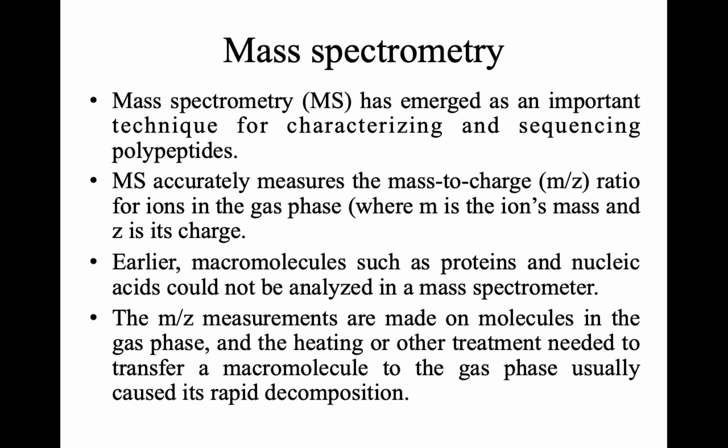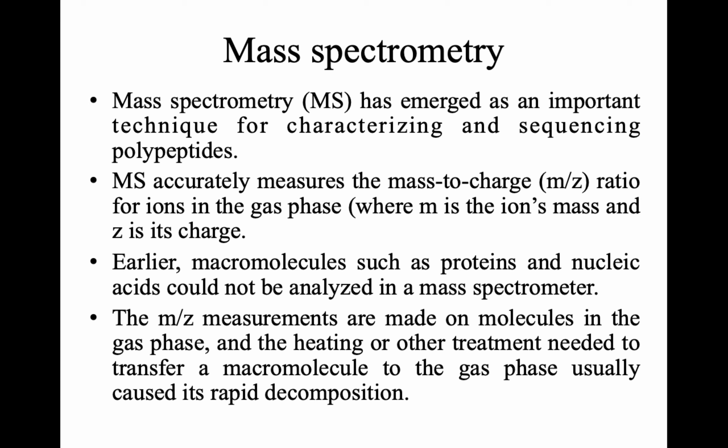Hello everyone. Earlier we were discussing the sequencing of proteins by using the Edman method. Here we can also perform the sequencing of proteins by using mass spectrometry. Earlier, mass spectrometry was used to analyze small molecules to determine their masses. These molecules, called analytes, are ionized in the vacuum.